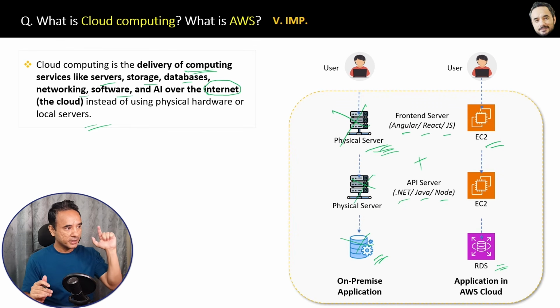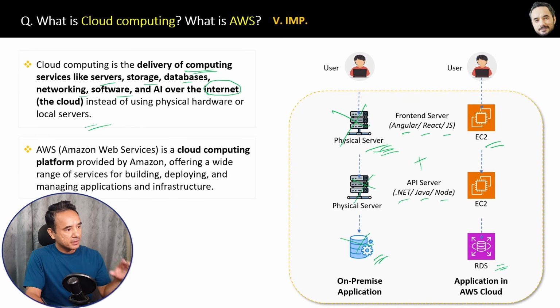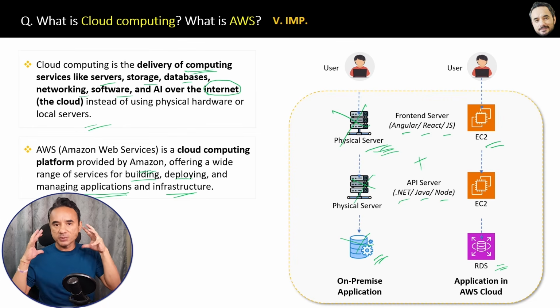Okay. Now, what is AWS? Here is the definition. AWS is a cloud computing platform provided by Amazon, offering a wide range of services for building, deploying, and managing applications and infrastructure. So you need not worry about the infrastructure. AWS provides all the services related to infrastructure.